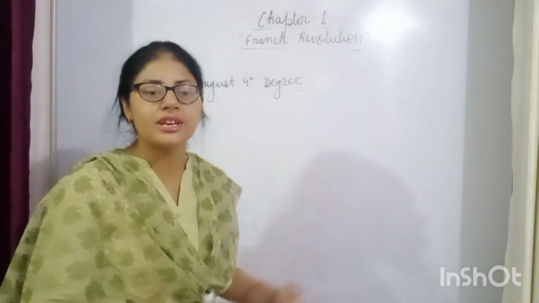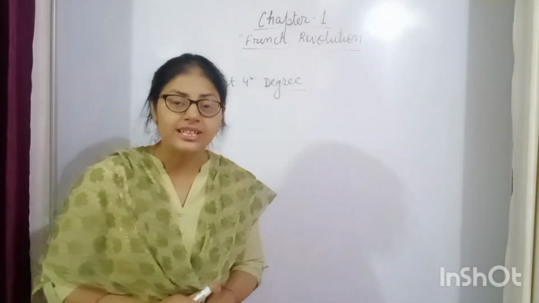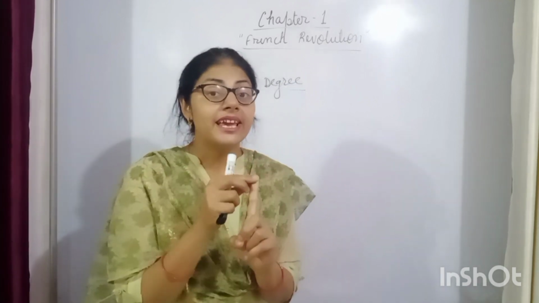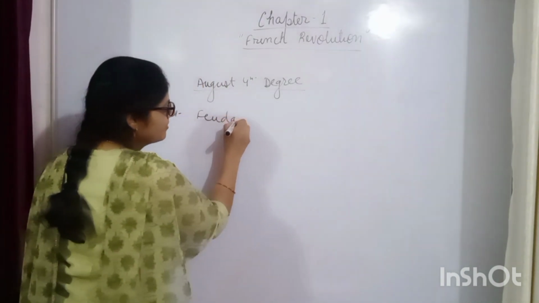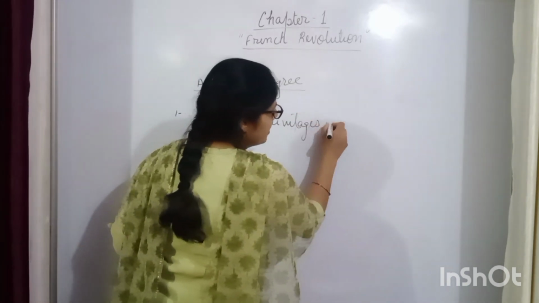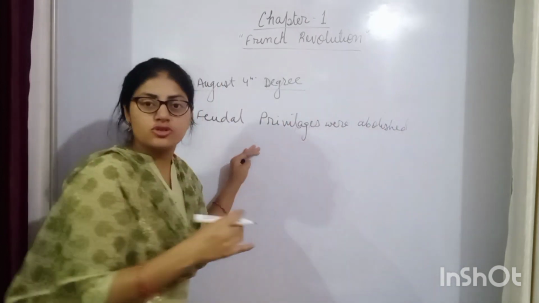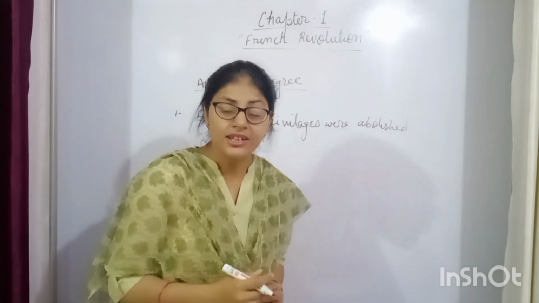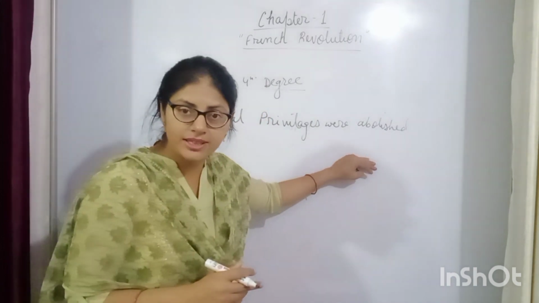On August 4, the decree, a set of rules, was passed by the National Assembly. What were the rules? The first thing they did was that they abolished the feudal privileges. It means that the nobility, the people who owned a lot of land, their privileges, the privileges to collect tax, all these were ended.